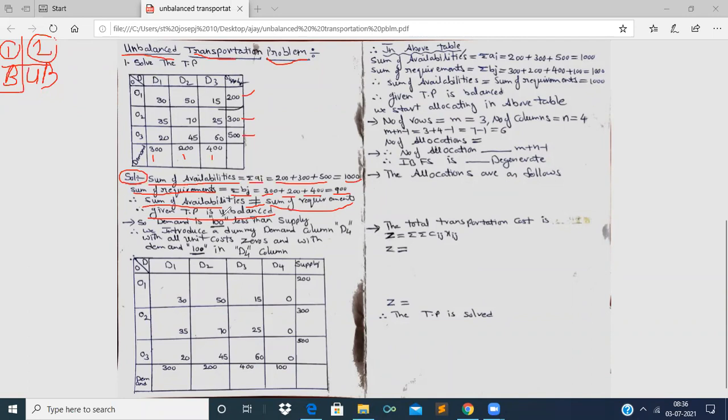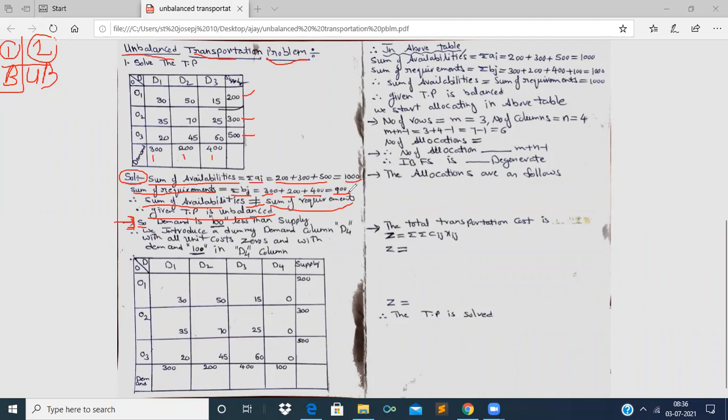So what to do to find out the initial basic feasible solution for the given transportation problem when it is unbalanced? See here, I have given the conclusion. If we observe clearly, the sum of demands is 900 and the sum of availabilities is 1000.